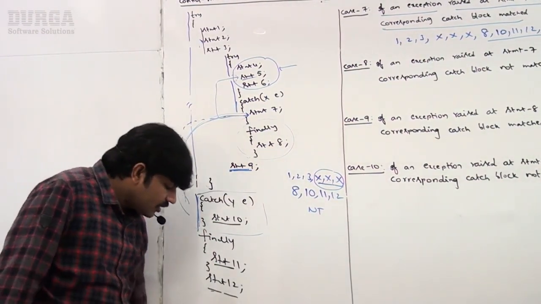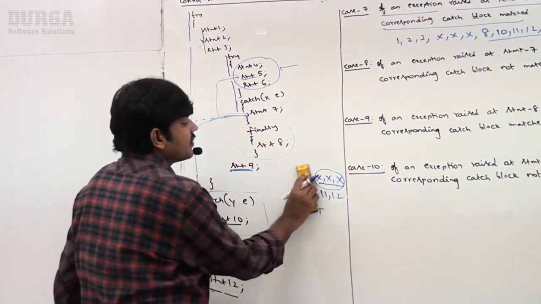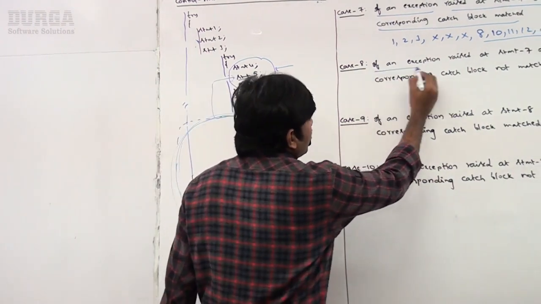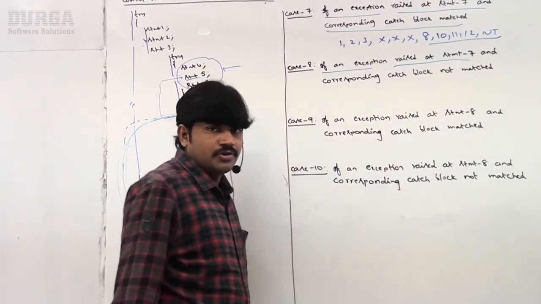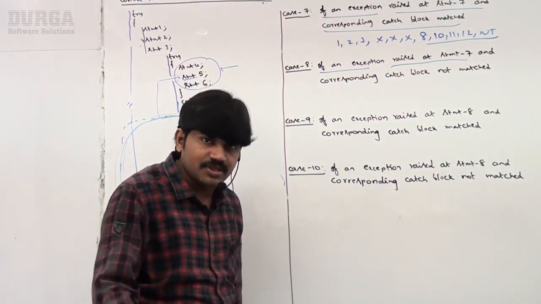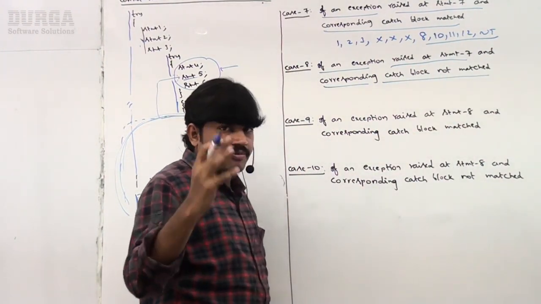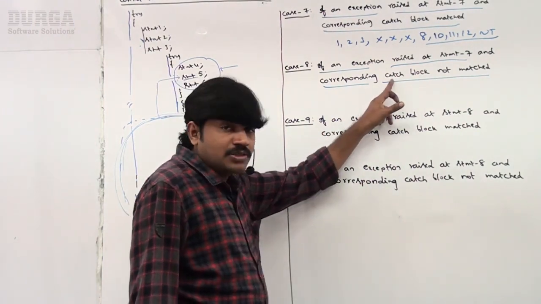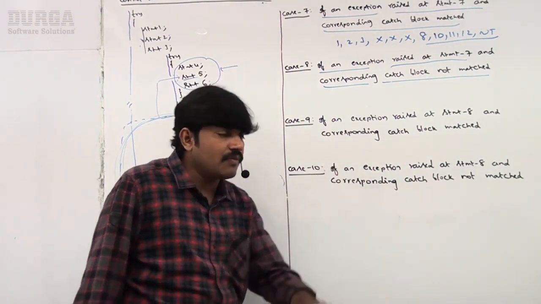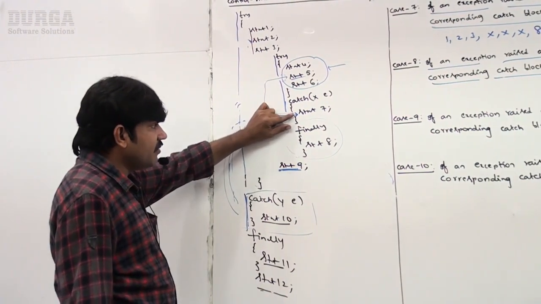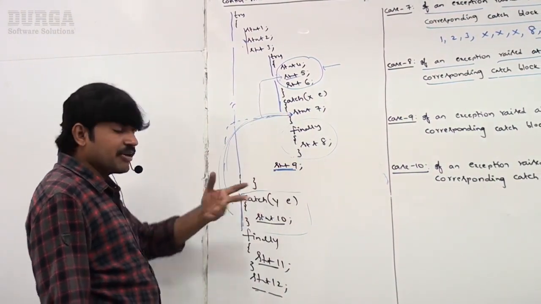Now the next case, sir. The next case is very easy. If an exception is raised at statement 7, same line, and the corresponding catch block is not matched, what is the flow? Observe. An exception is raised at statement 7 and the corresponding catch block is not matched.